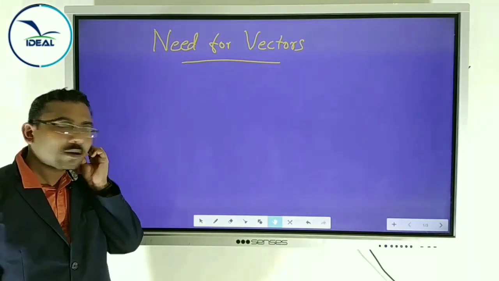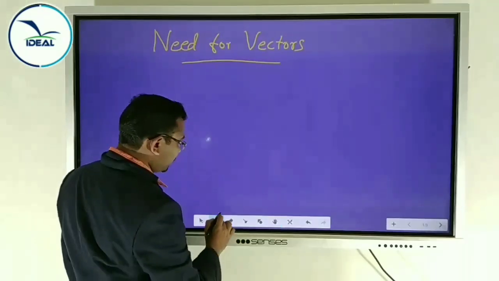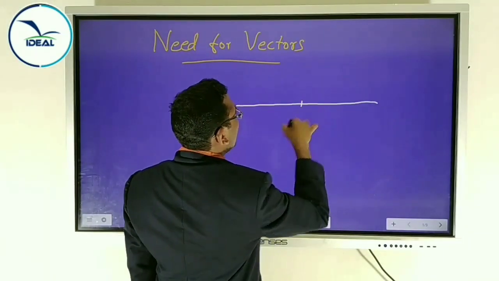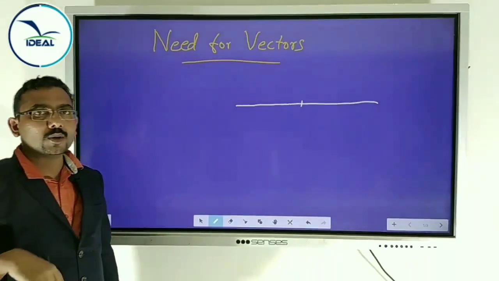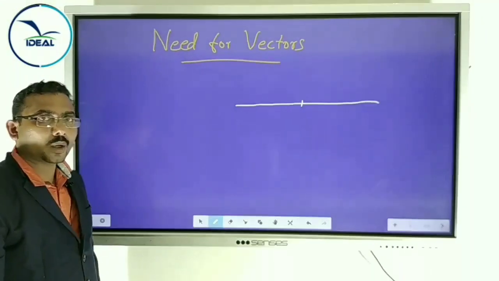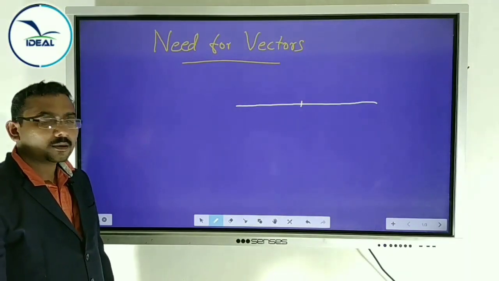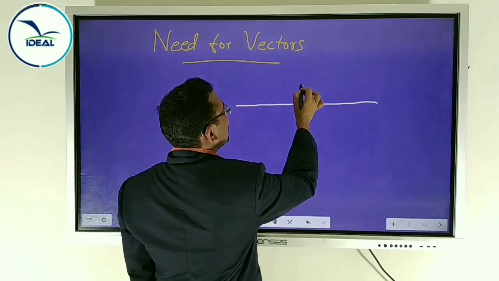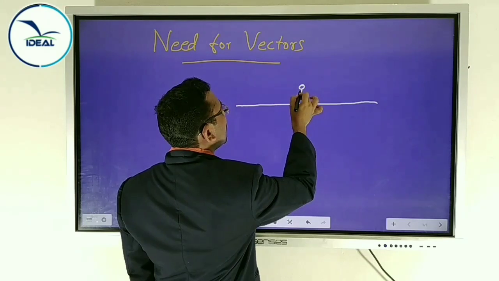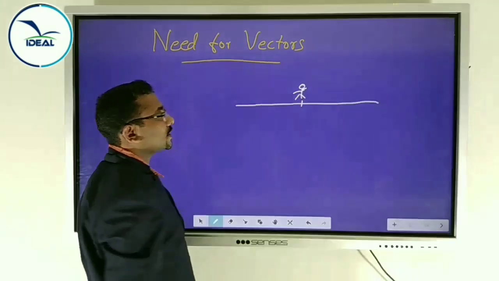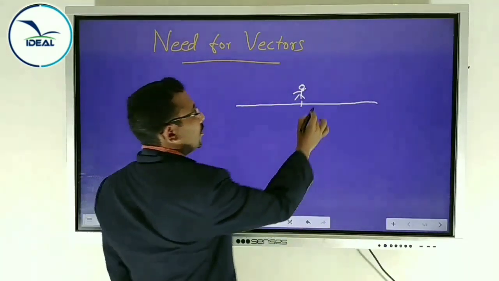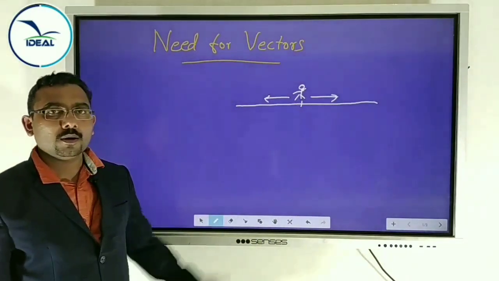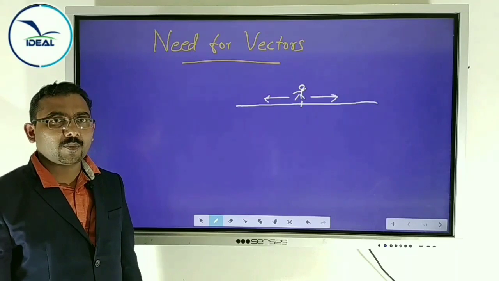For example, you are walking through a straight road. Suppose you are standing here. How many directions are possible? One forward and another one backward. Two directions are possible.